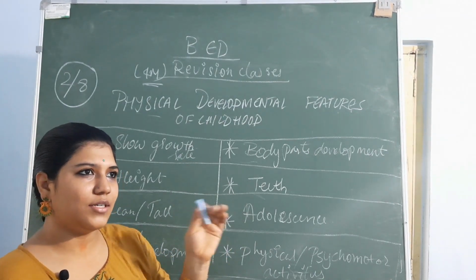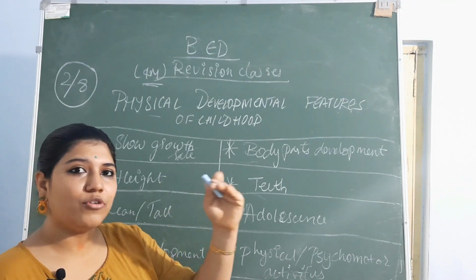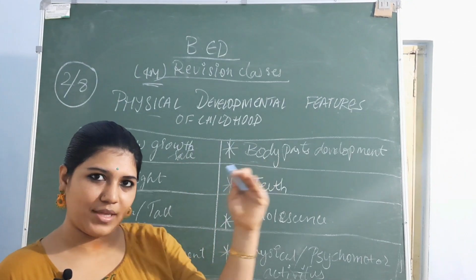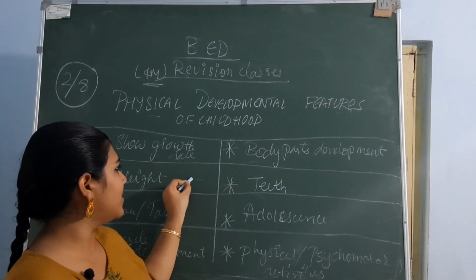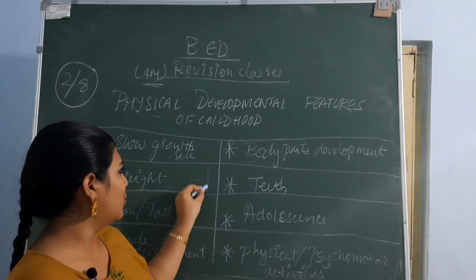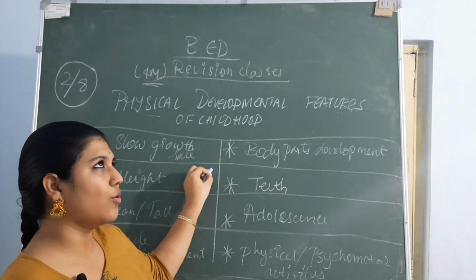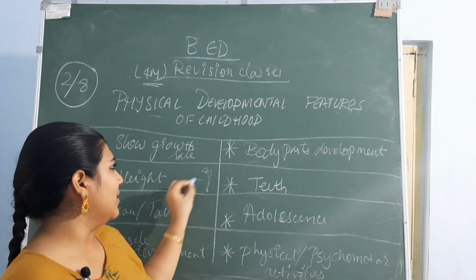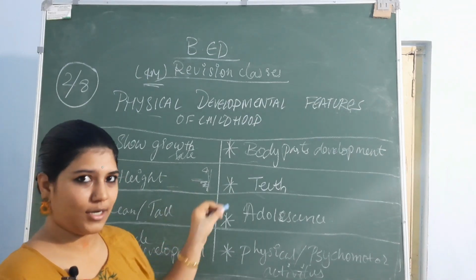And after 3 years of age they just grow up to half of the adulthood of that child. By reaching adulthood, if he is about 4 feet, then he will reach 2 feet out of that half of his adulthood.